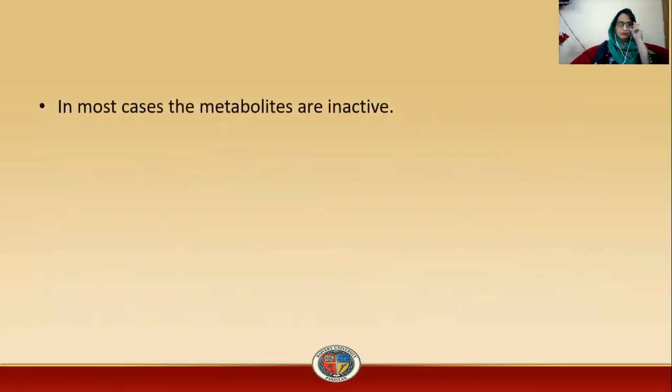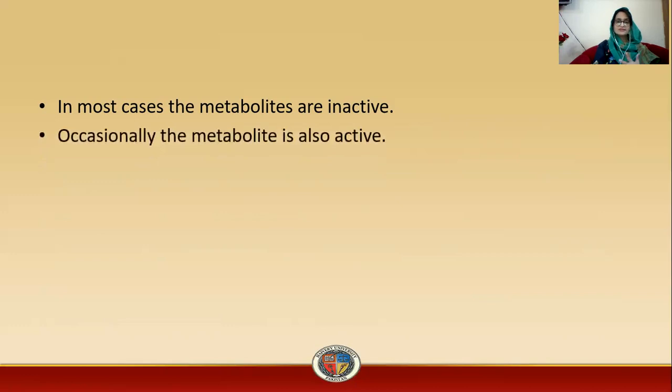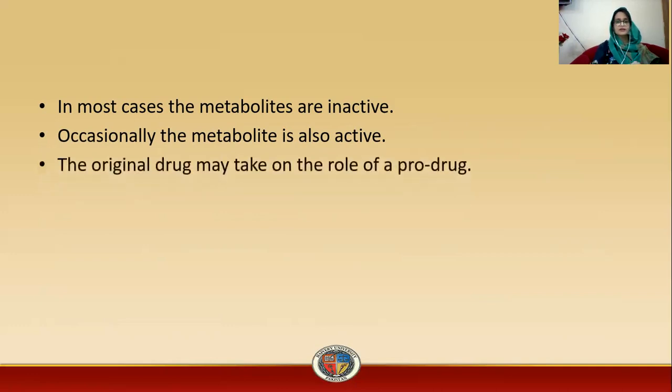Next, in most cases the metabolites are inactive. Mostly, when the drug is converted into its metabolites, the metabolites formed are in an inactive form, and they are more polar. Occasionally the metabolite is also active. Very rarely, the metabolites formed are active and have the capability to perform their action in the body. It is a very rare phenomenon. In that case the original drug may take on the role of a prodrug, as it gets converted into a more active form, or active metabolite, which in turn performs its action in the body.